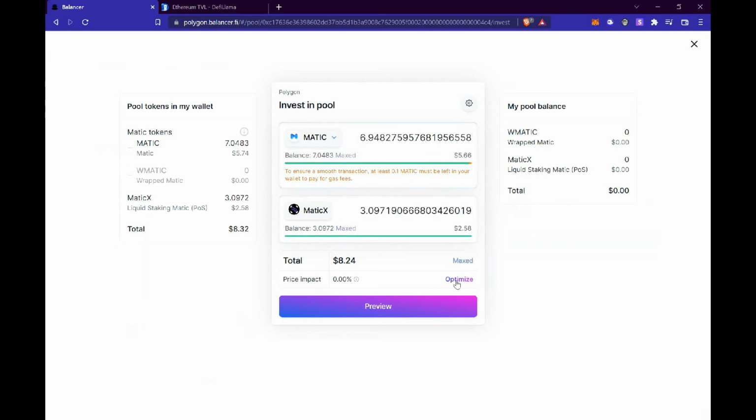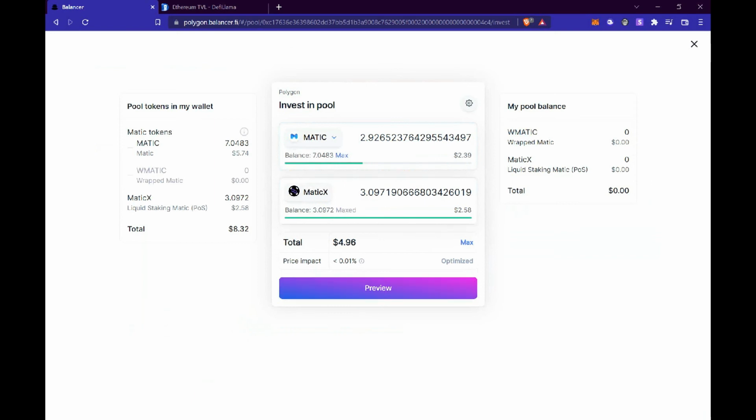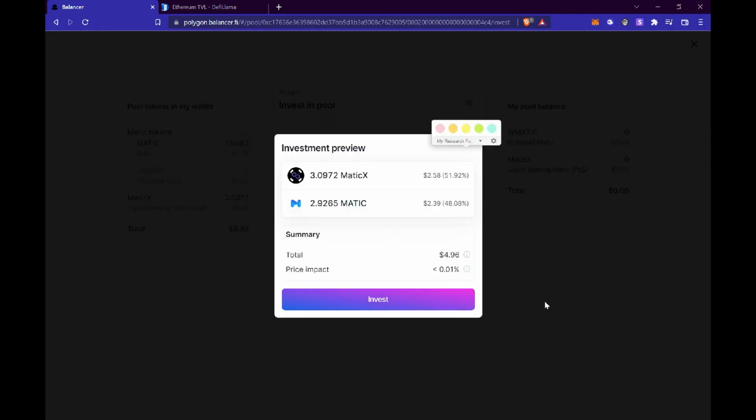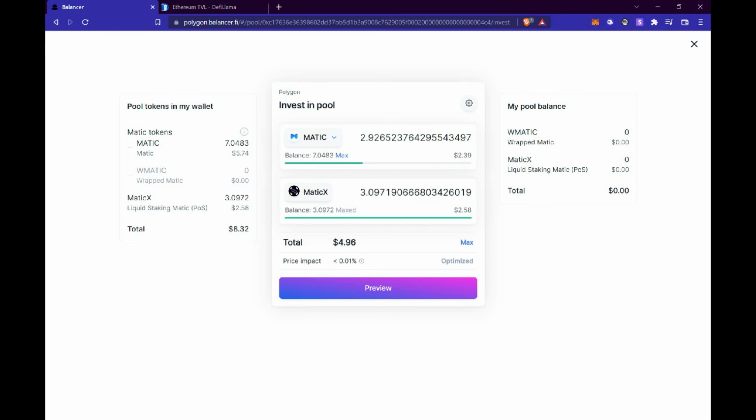It needs to be like the exact amount, but it's the same process as I done before. I just don't want to repeat the same process because I'll just be paying more gas fees and just wasting some of my money, which is currently low. But you'll be actually doing the same process as I done before, but now it's much more simple because you are not creating a pool, you're actually joining a pool that has been already created. So the process is going to be much shorter and simpler.